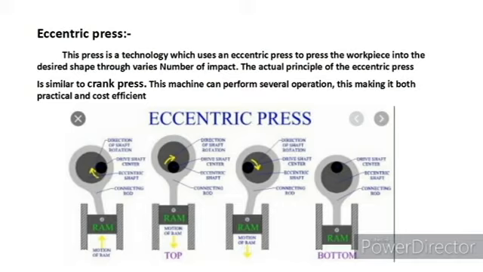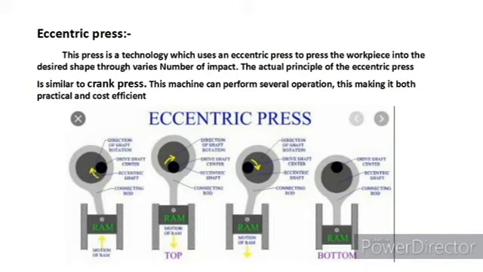Eccentric press. This press is similar to the crank press, where in the crank press the crank shaft rotates and the rod attached to it moves the ram in a one-dimensional direction and impacts the material at the bottom.